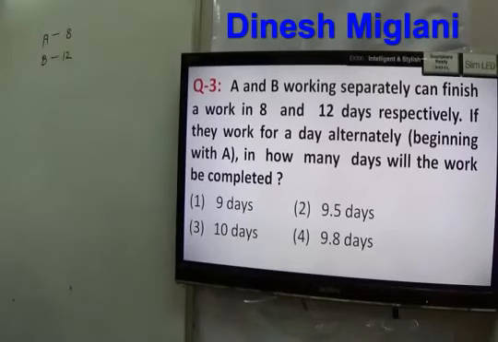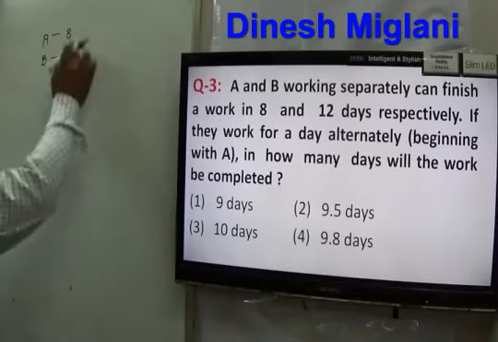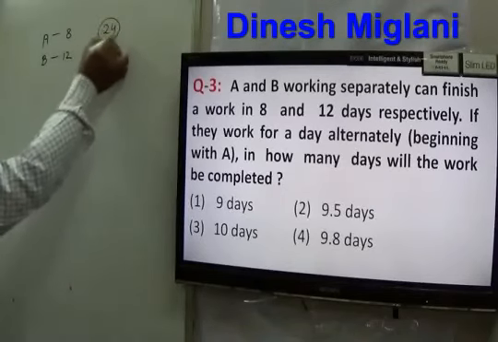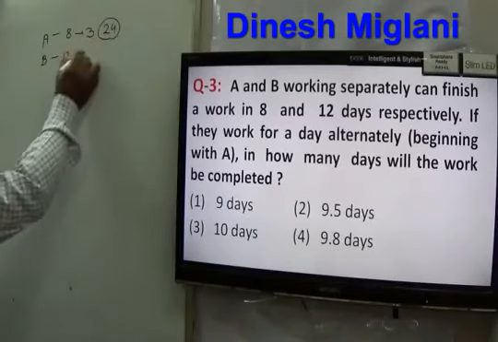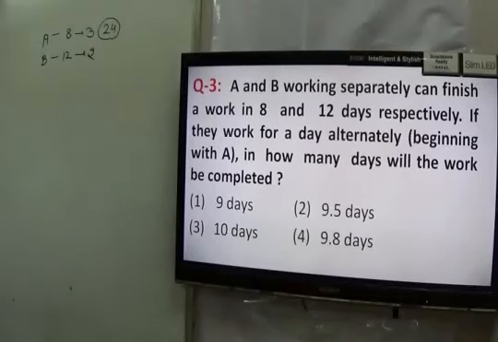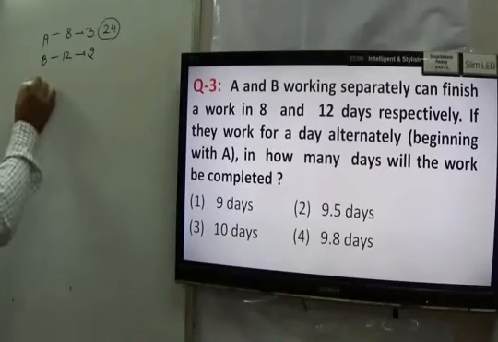In any question of alternate days, it's better to take the LCM first. LCM is 24. So we can say A does 3 work in 1 day, B does 2 work in 1 day, right? They are working on alternate days. It means on the first day, A started doing the work.